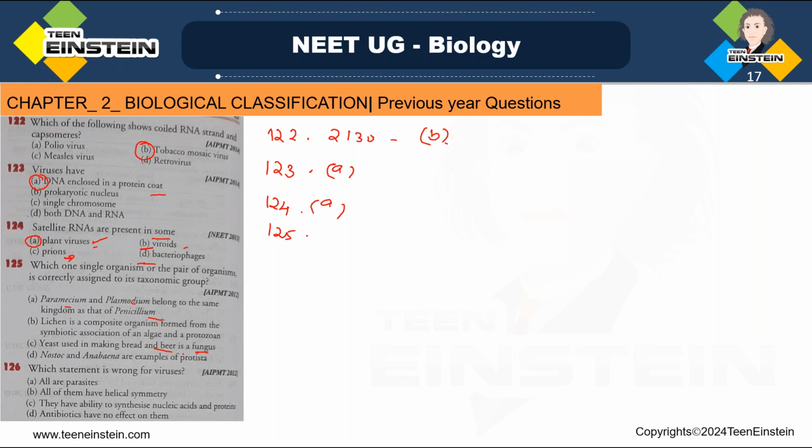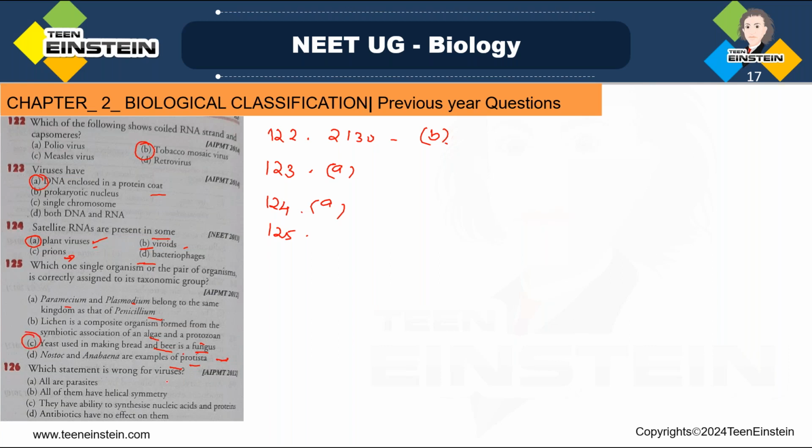And lichen is a composite organism formed from the symbiotic association of algae and fungus, not protozoa. Then Nostoc and Anabaena are examples from kingdom Monera. So here the right statement is option C. Next, 126.